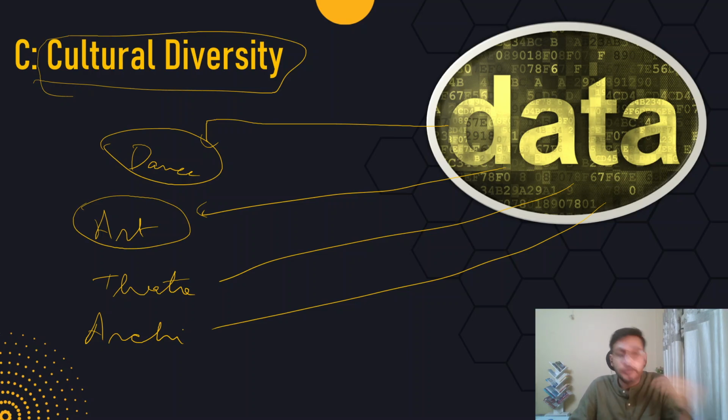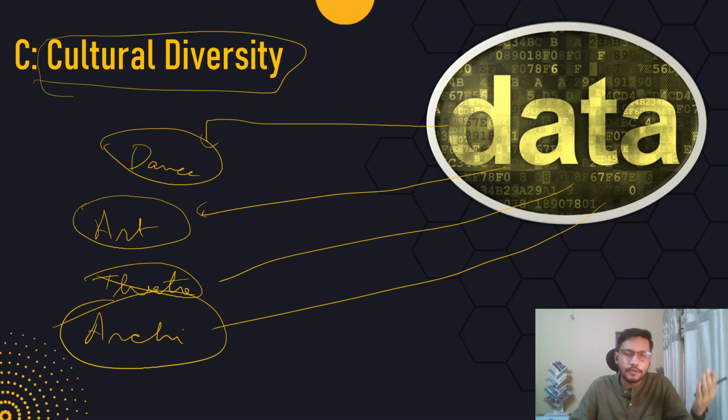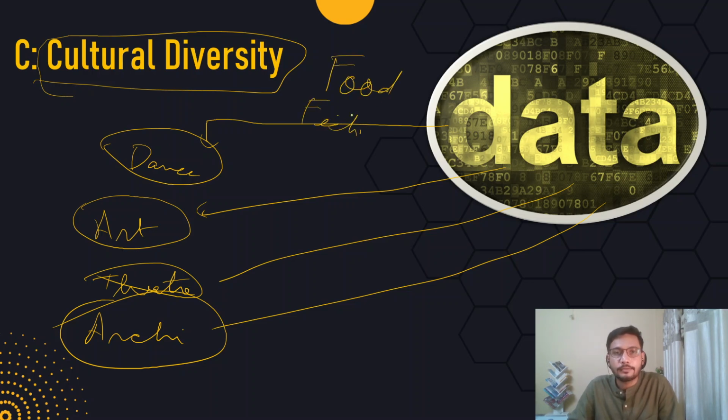Theater forms are there. Here in Assam, we have mobile theaters. Then in Bengal, we have Jatra, then Tamasha. That is also a form of theater. And different forms of architecture are also there. So we have Persian architecture, Mughal architecture, and all these different forms of architecture are there in India. So that gives cultural diversity. Along with this, we can also write about food habits. We can also write about festivals. So that's how cultural diversity exists in India.